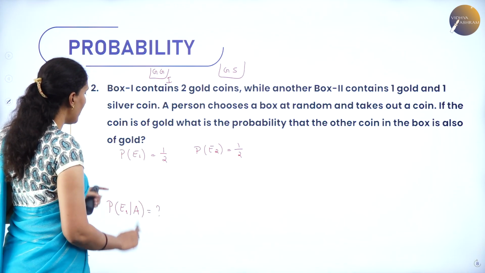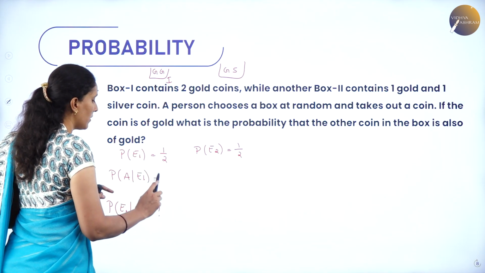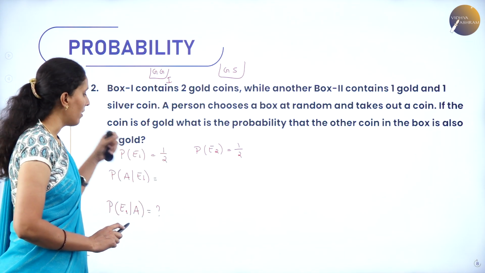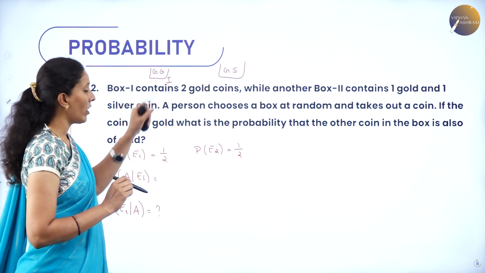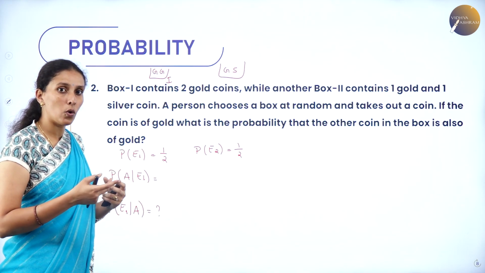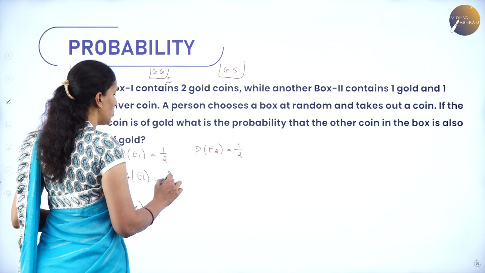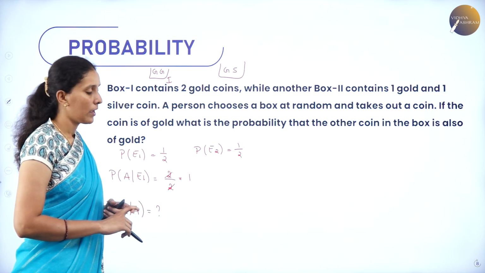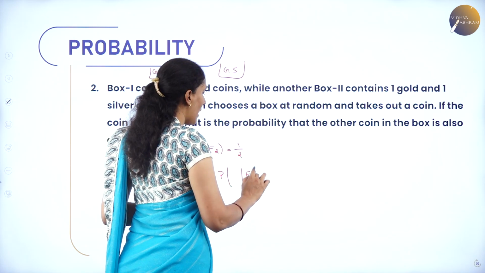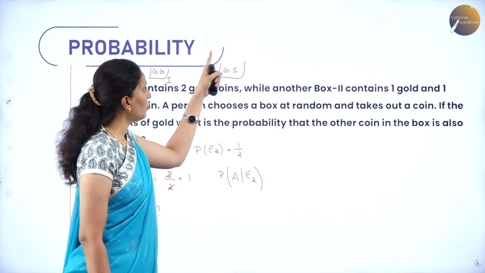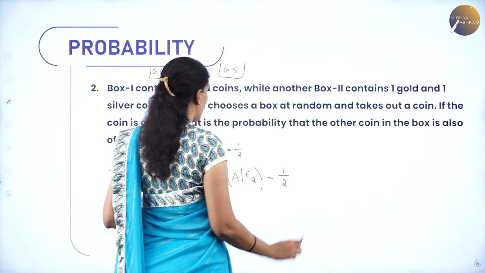They have also given the probability of taking a gold coin from box 1. So first I have already chosen box 1. My next thing is I need to take out a gold coin from box 1. So out of 2 gold coins, I have an option of selecting any one gold coin out of 2 gold coins. Both are gold coins. So therefore the probability is 2 over 2. Hence the value is 1. Next, I have already chosen box 2. I am taking out a gold coin. So out of 2 coins, I have only 1 gold coin. So therefore the value of the probability is 1 by 2.